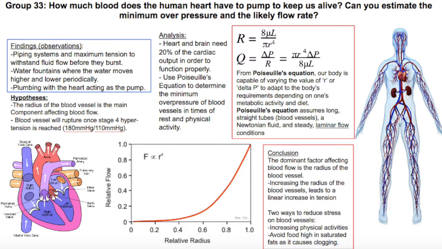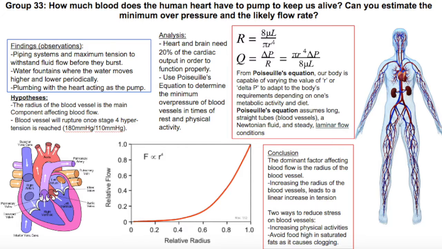There are several factors that determine the resistance of blood to flow in a blood vessel. These include the blood's viscosity, the length of the blood vessel, and the radius of the vessel itself. Depending on our diet and metabolic needs, some of these parameters can be changed to meet our body's requirements for oxygen and nutrients. The primary relationship governing our blood's resistance to flow is given by R equals 8 mu L over pi r raised to the 4th.